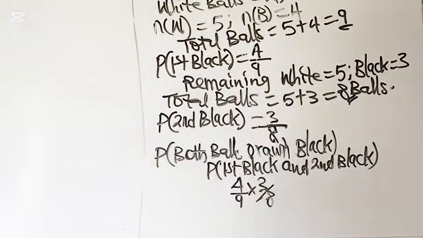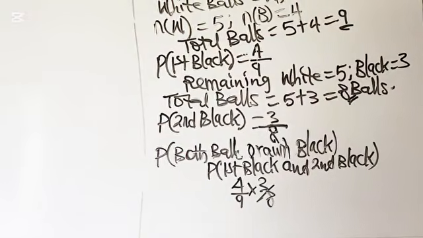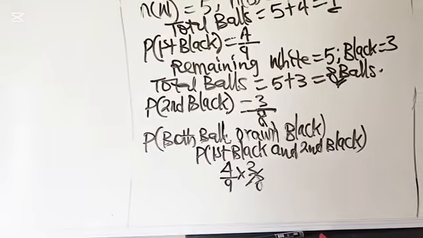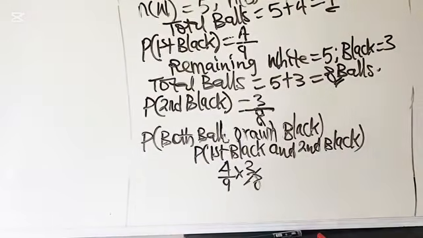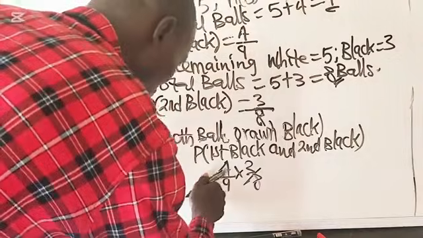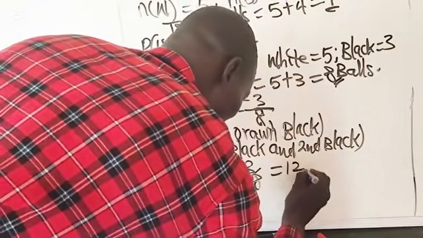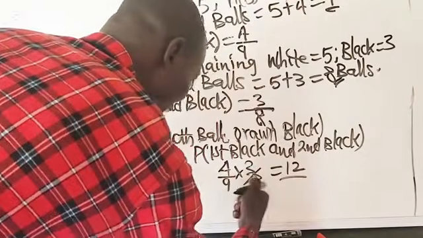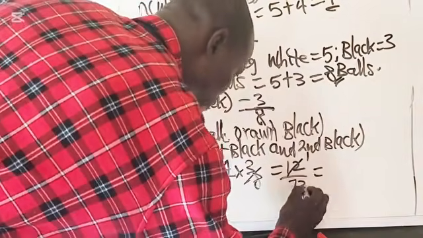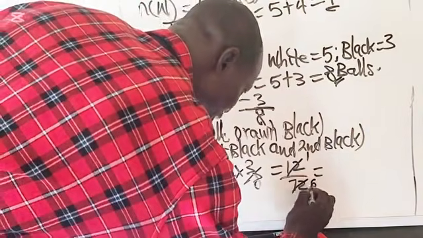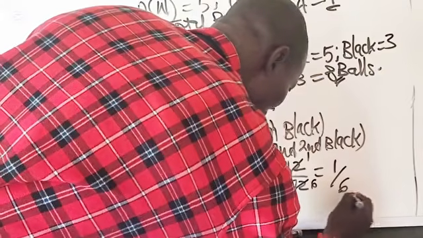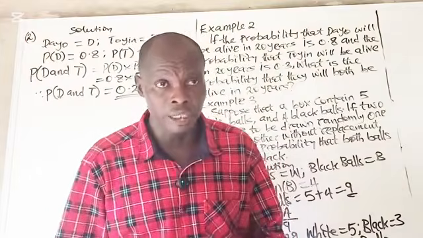So we have 4 times 3, that is 12, and 9 times 8, that is 72. So 12/72. Dividing 12 by 12 gives 1, and 72 divided by 12 is 6. Therefore, the probability of having both black is 1/6. It's all in the reading.